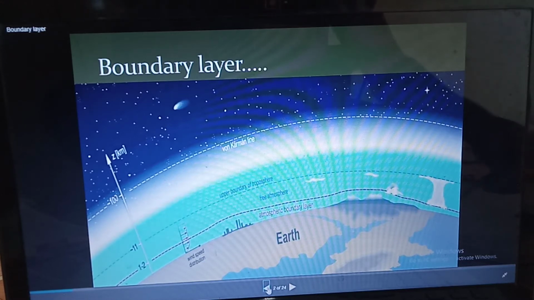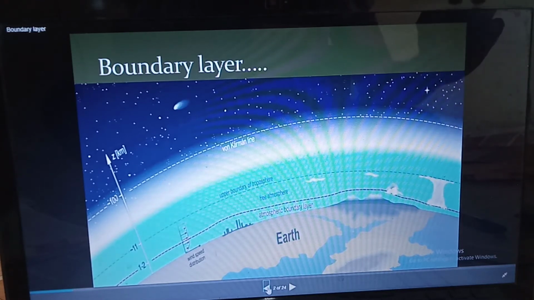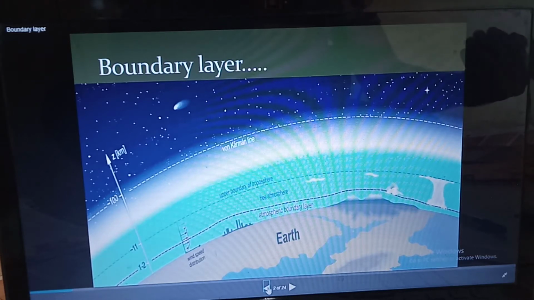In the fourth unit we studied that the velocity at the wall is 0 and it will increase gradually, in a parabolic manner, and it will be maximum at the center of the pipe. Similarly, further away from the boundary, velocity will be higher, and as a result of this variation of velocity, the velocity gradient du by dy exists. From Newton's law of viscosity we have studied that the velocity gradient du by dy will exist.